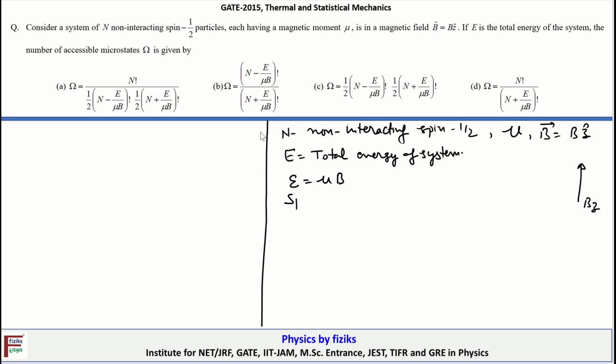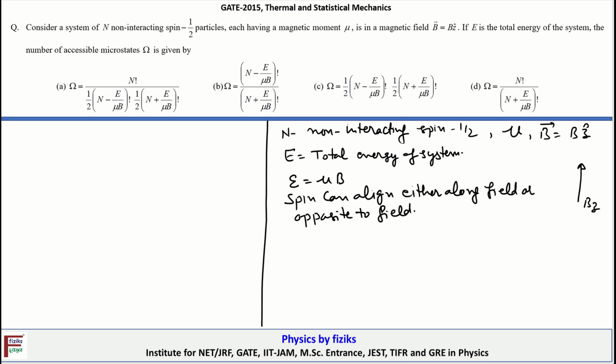So the spin can align either along the field or opposite to the field. When it's aligned along the field direction, the corresponding interaction energy is equal to minus mu dot B. So when the spin is aligned along the field direction, it is negative.